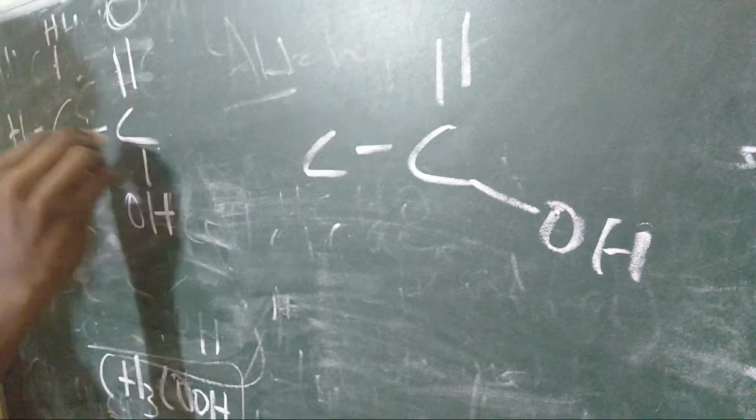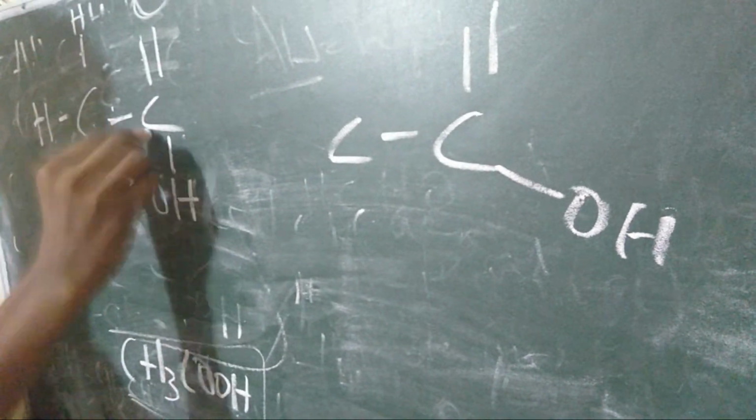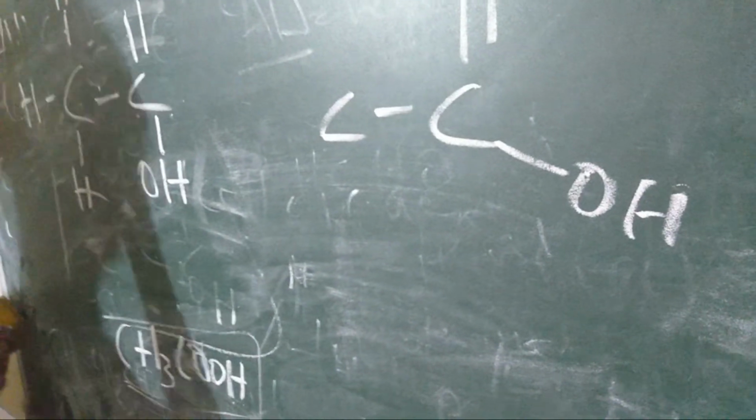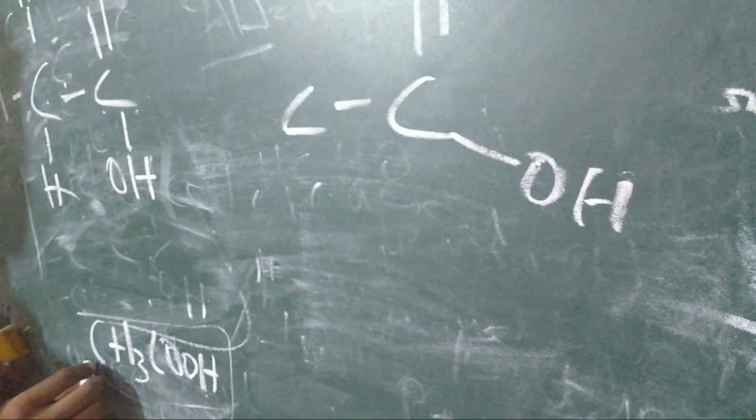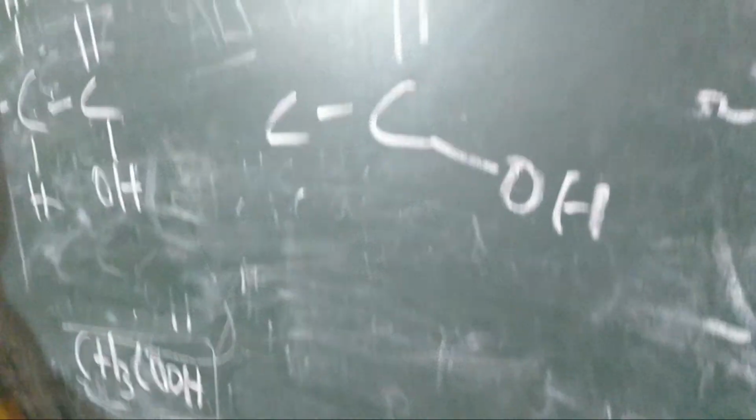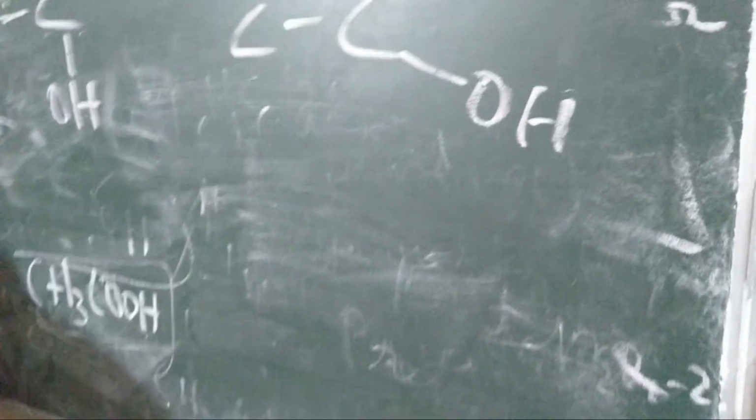So here is C2H4O2. We can also write this as CH3COOH. And since it has two carbons, that means eth, ethanoic acid. Ethanoic acid is very important.